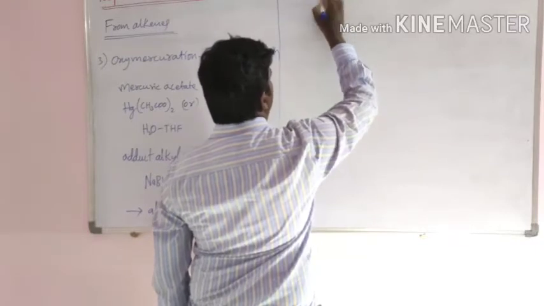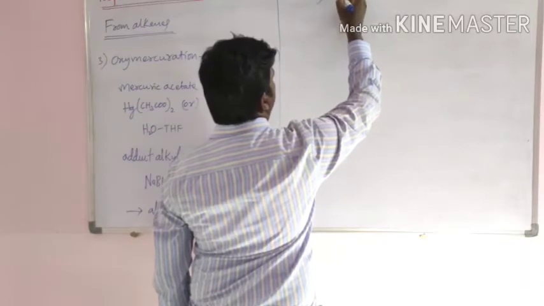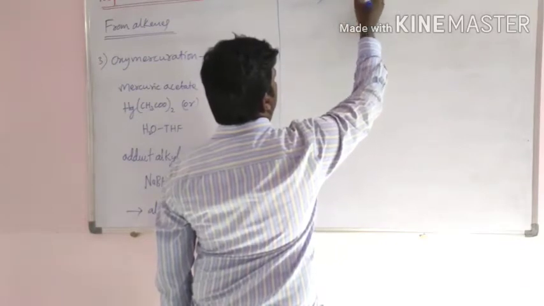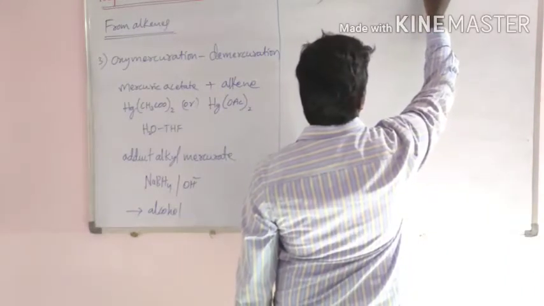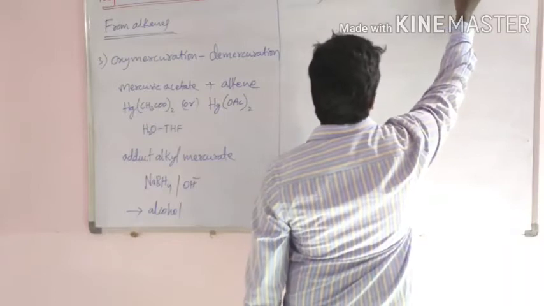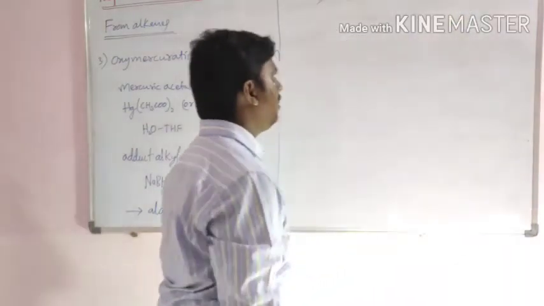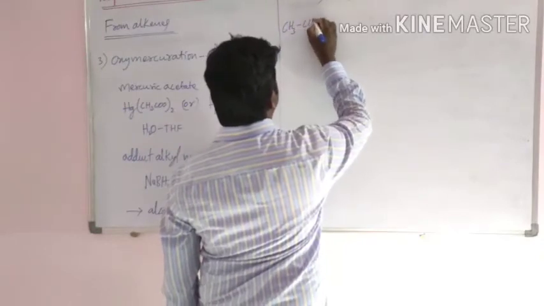In the second step, it undergoes reduction in the presence of NaBH4 aqueous solution. Then the compound formed is CH3CH2OH. It is an alcohol. If we take an unsymmetrical alkene,